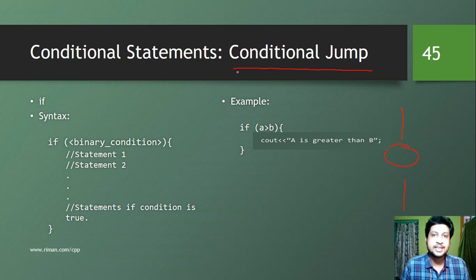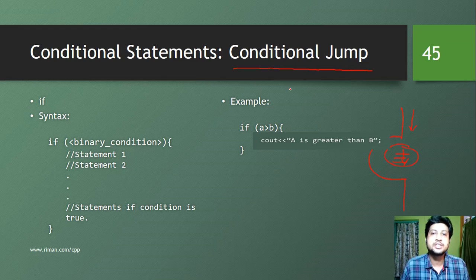In a conditional jump, either we will go into this circle or we will just jump here. So the program is being executed along this particular line, and then depending on some condition, we are either going to move towards this circle or we are going to pass through it.